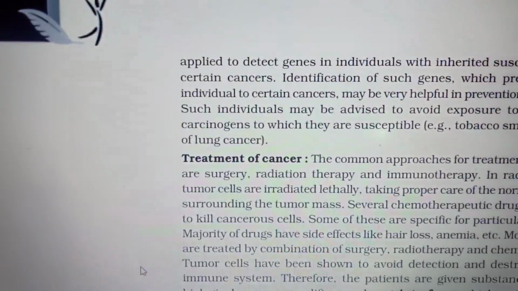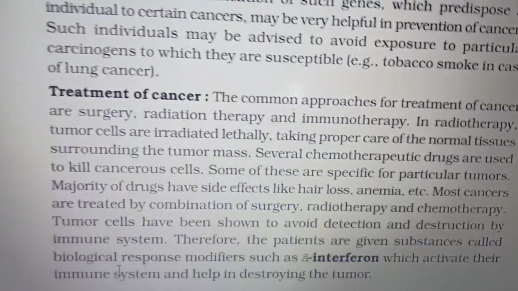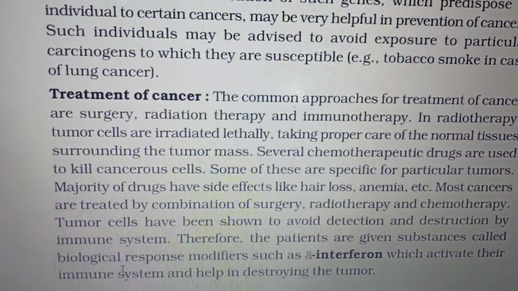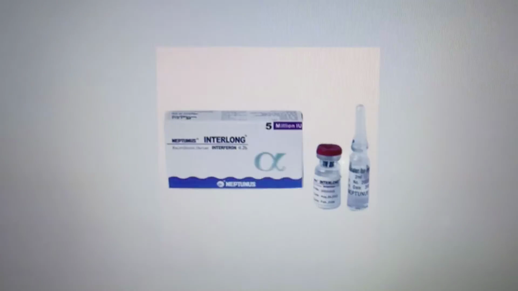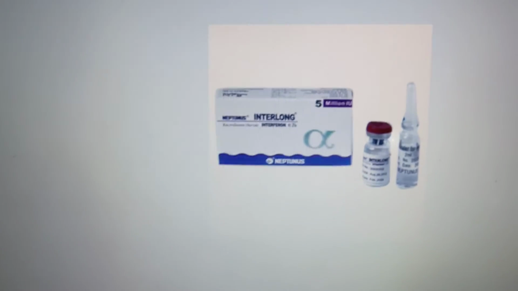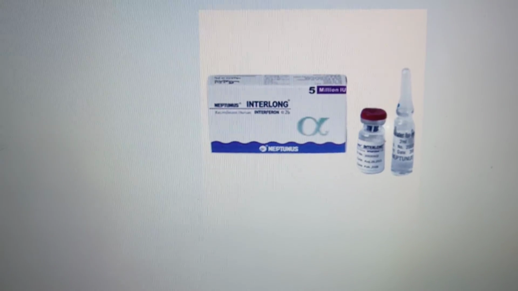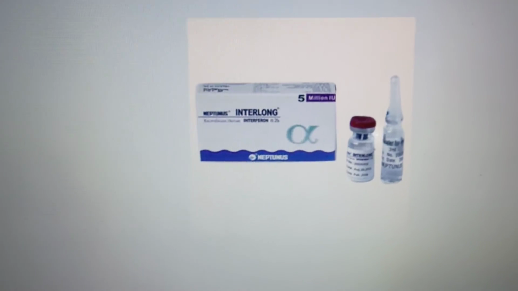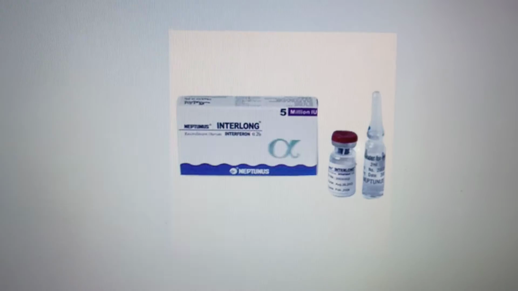They can either enhance or suppress our immune responses. Here it is for enhancing. So these biological response modifiers are substances that modify your immune response. Here it is alpha interferons, which I showed. They are a biological response modifier. They use alpha interferons which activate the immune cells. I already said they modify your immune response. So your immune system will be activated and help to destroy the tumor cells. This is also very good in treating tumor cells.